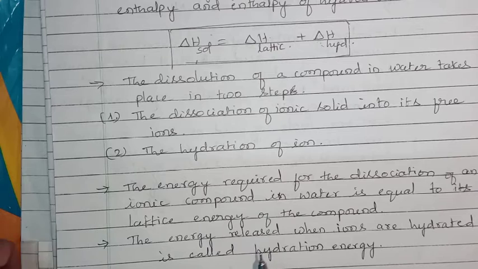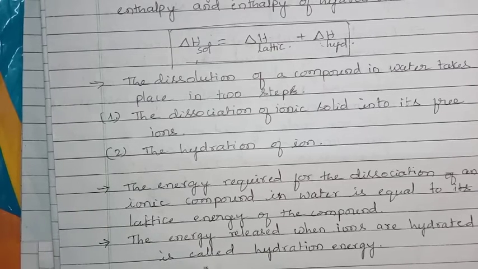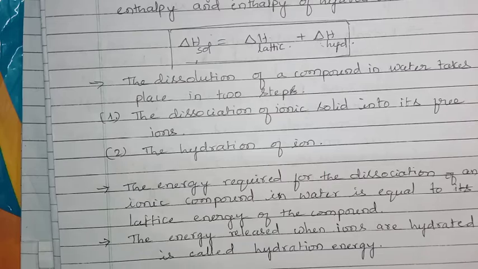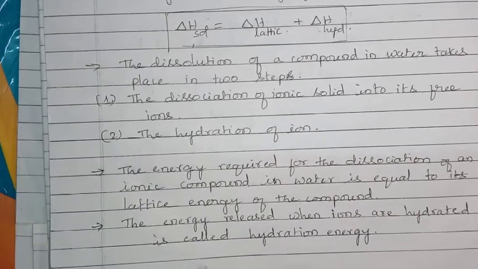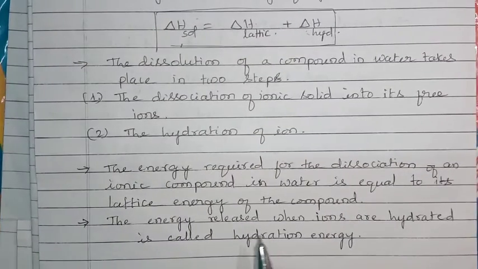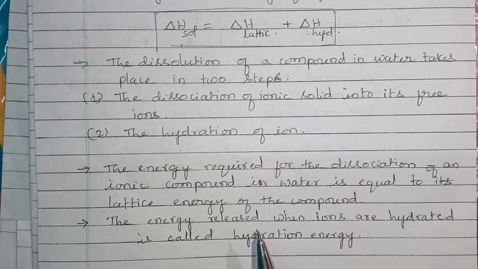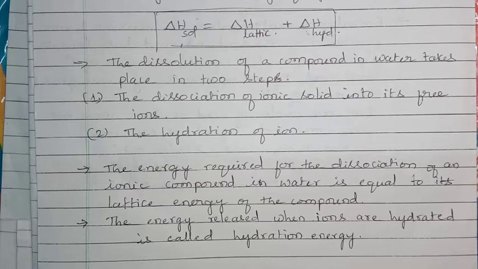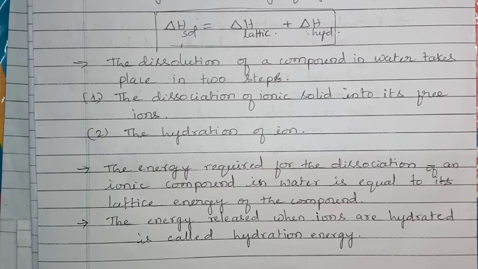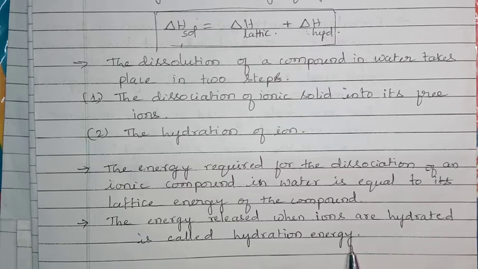I am not going to explain lattice energy in detail because already you studied it in chemical bonding. I will just say that much only. Whatever the lattice energy is, that much heat energy is used to convert into ions. Second, the ions are surrounded by water molecules. Because of that, energy is released. That energy is called hydration energy.